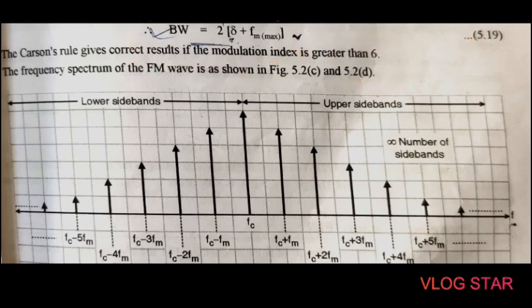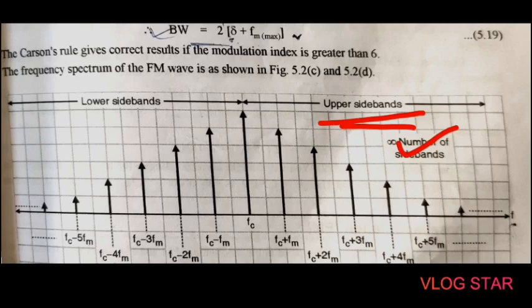So this is the frequency spectrum of FM wave. We can see that theoretically the bandwidth of FM is infinite, but practically it depends on the number of significant sidebands. So in case of AM, what happened? There are some limited upper bands and limited lower bands.